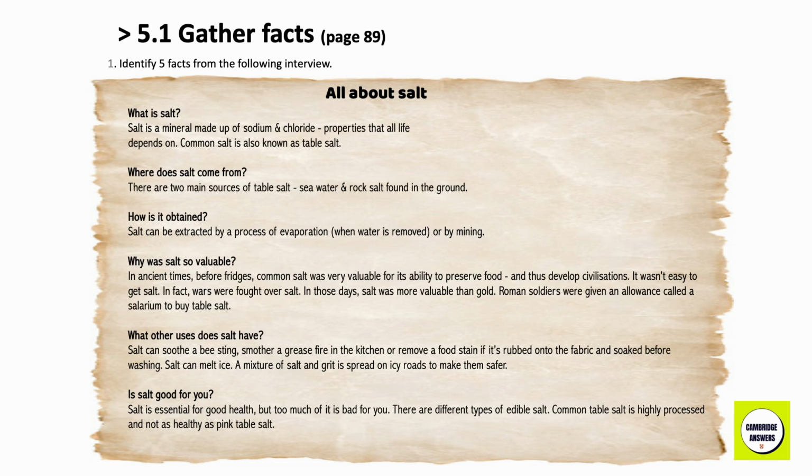What other uses does salt have? Salt can soothe a bee sting, smother a grease fire in the kitchen, or remove a food stain if it is rubbed onto the fabric and soaked before washing. Salt can melt ice. A mixture of salt and grit is spread on icy roads to make them safer.